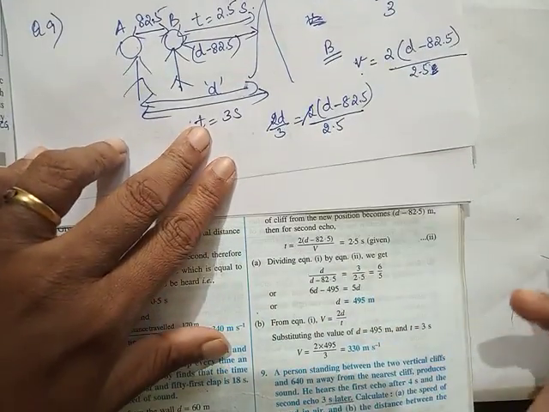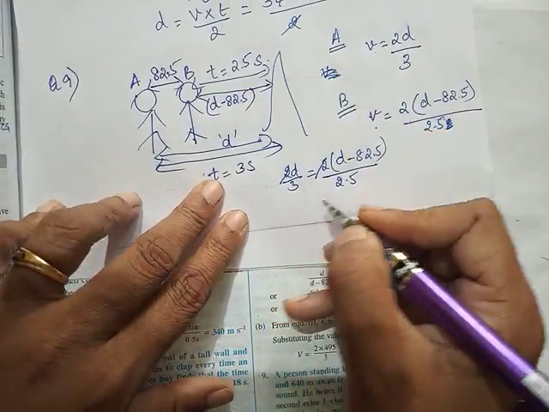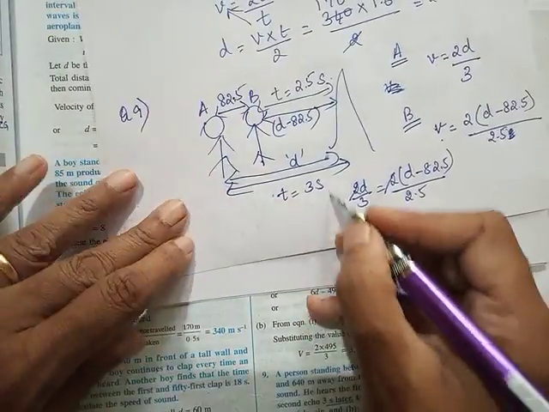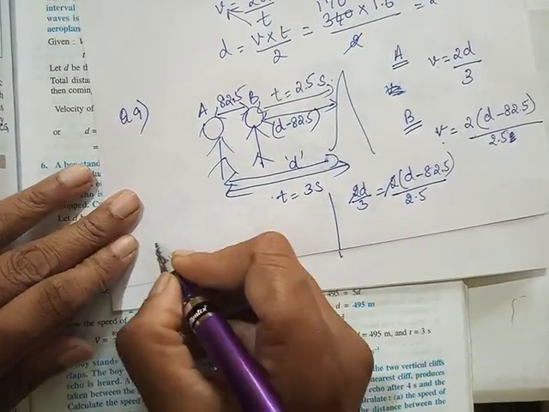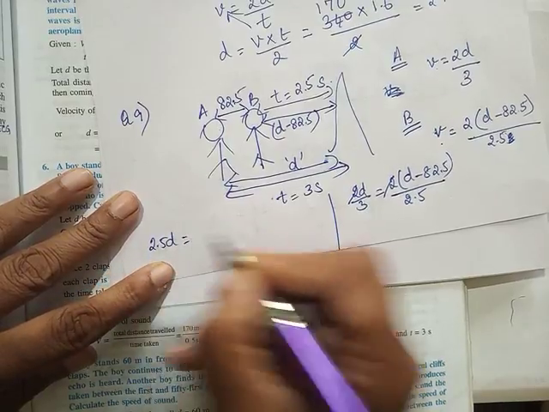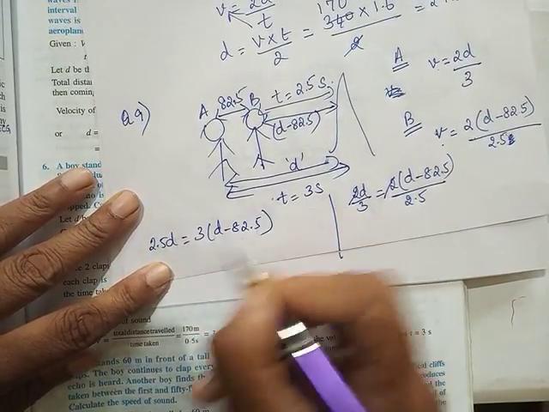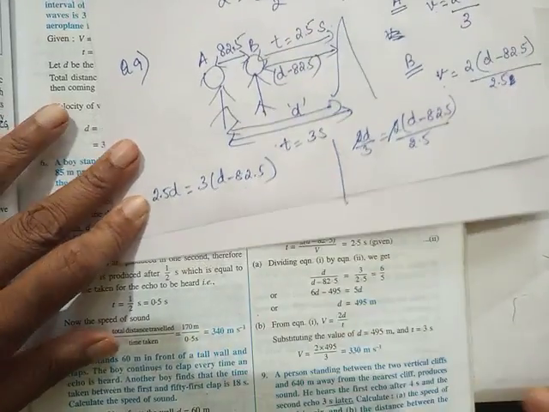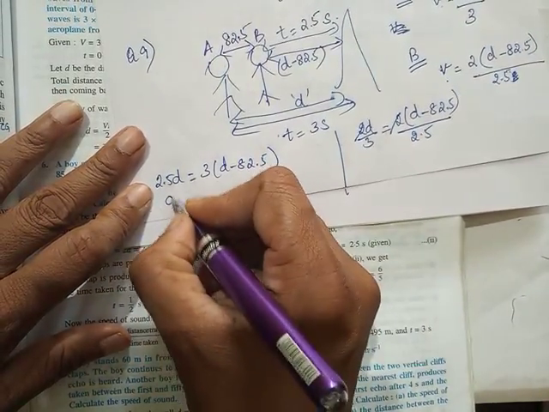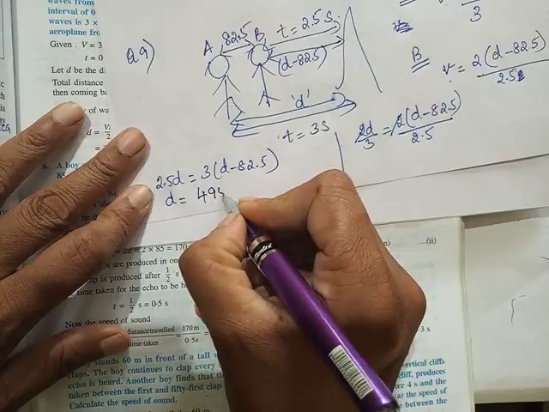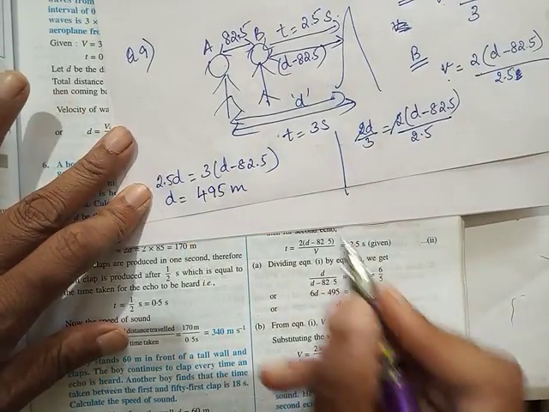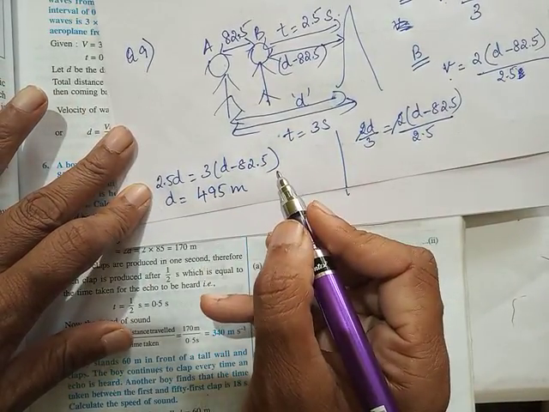Then you cross multiply: 2.5D is equal to 3 into (D minus 82.5). Bring the D terms together and solve, and you will find D is 495 meter.